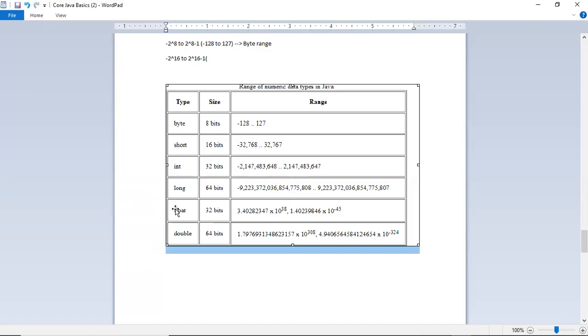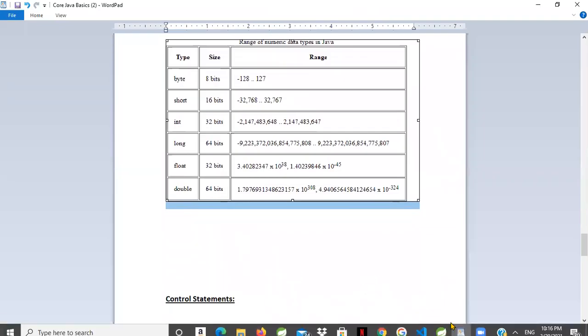Okay, and if someone asks what are the data types we can use for decimal values, then we can say float and double. Float has a smaller range, and double is a bigger range. Okay, we'll move on.